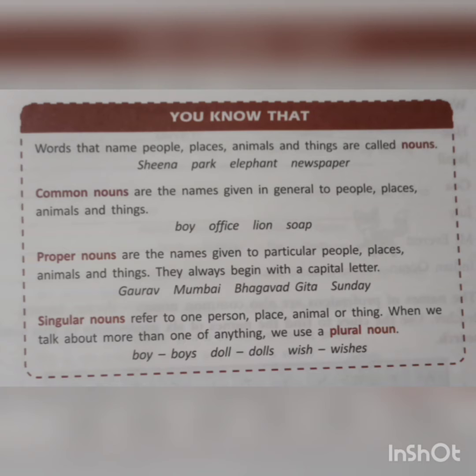So, what are singular nouns? Singular nouns refer to one person, place, animal, or thing. It tells us only one person, or one animal, or one thing, or one place. That is a singular noun. And when we talk about more than one of anything, that is known as a plural noun. So, boy is singular, is single, and boys are plural, that is more than one. Doll, dolls. Wish, wishes.